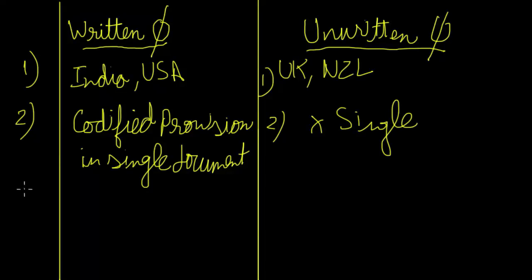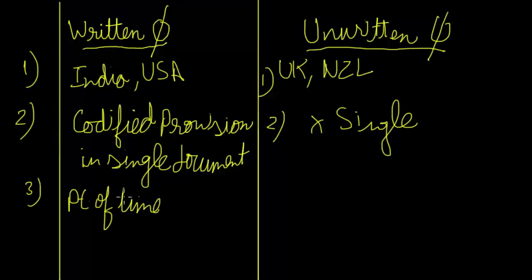Okay, let me just try to explain this topic. Whenever you talk about written constitution, it comes into existence at a particular point of time, a fixed point of time when it came into existence. For example, 26 January 1950. That is when our constitution came into being.